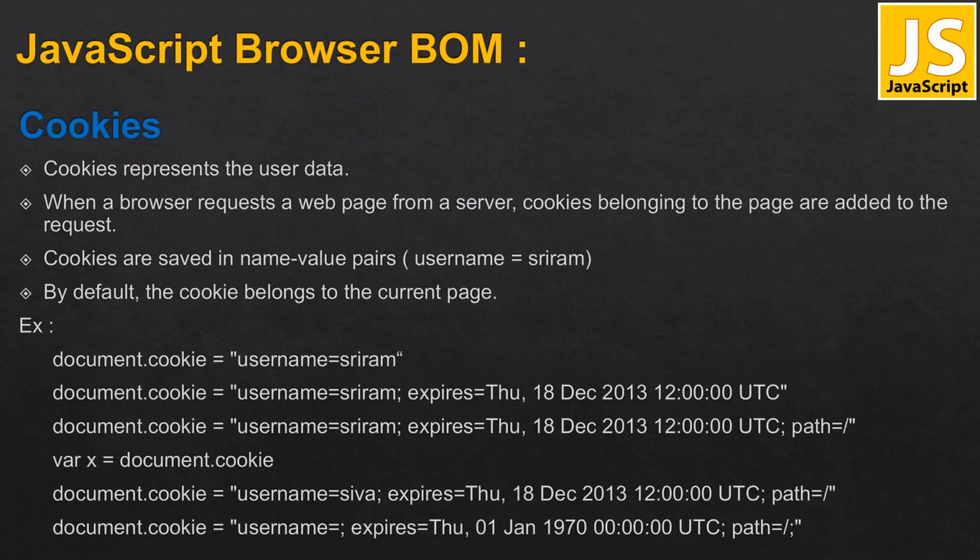It will collect the user data in the form of name value pairs, and append that user data to the request.